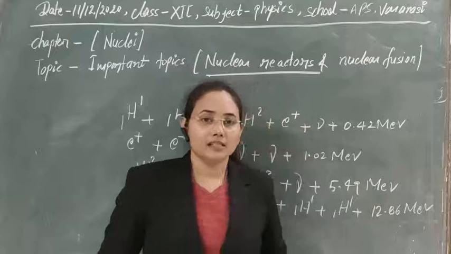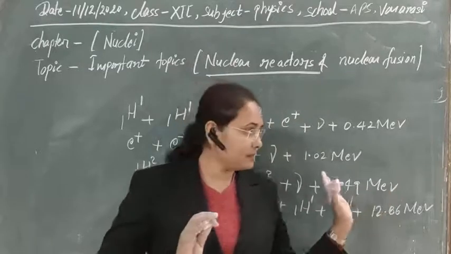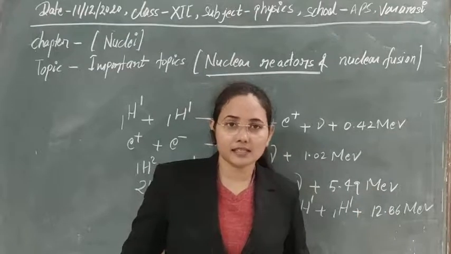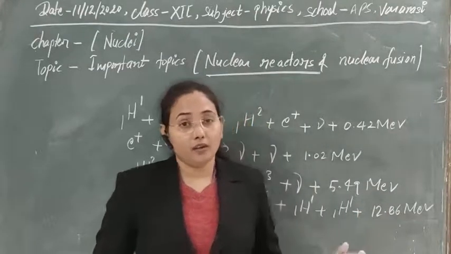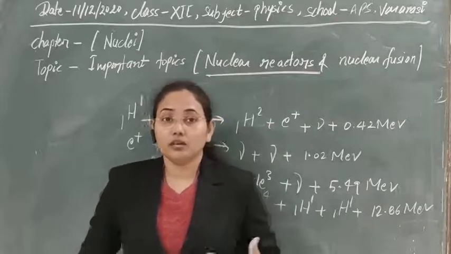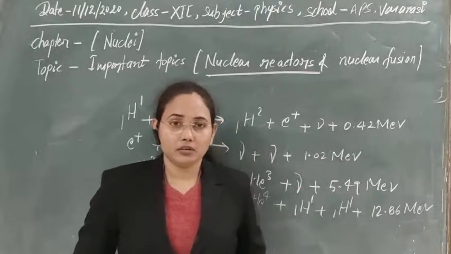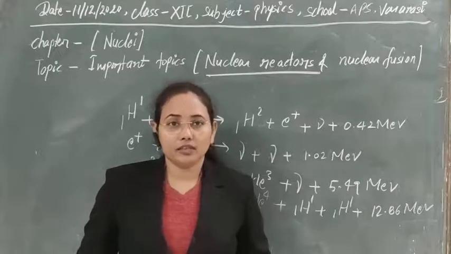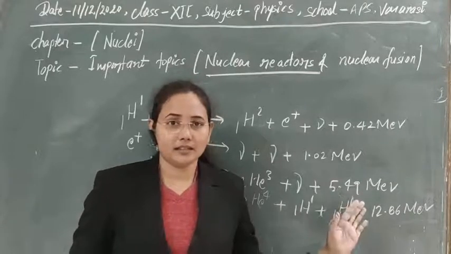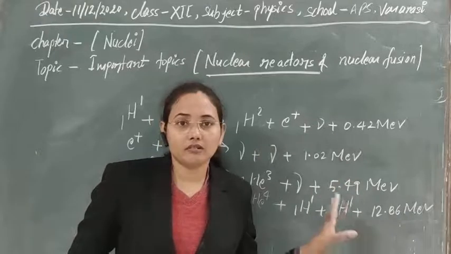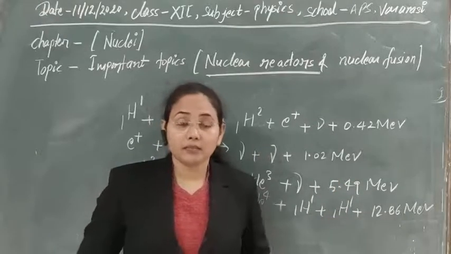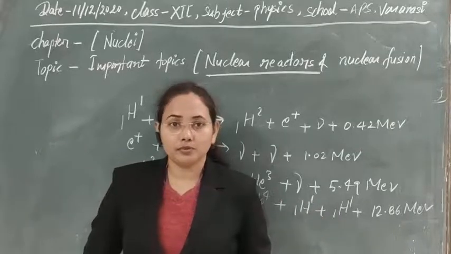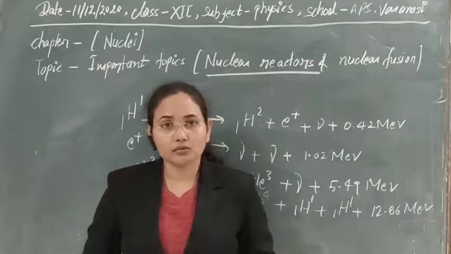After that, the ending of the life of the star takes place, and the star can be converted into a white dwarf, or supernova explosions can take place, or neutron stars or black holes can form. These are the ending stages of the stars whenever the fuel is exhausted. So this is the process by which we can get energy from stars, and there are two processes in that. The first is the proton-proton cycle, and the second is the nitrogen-carbon cycle.